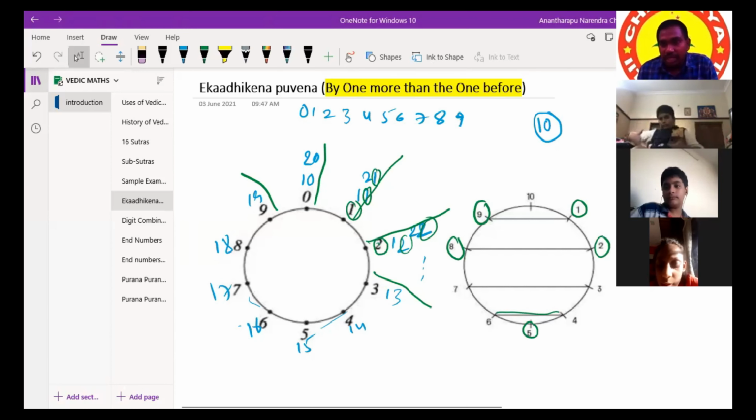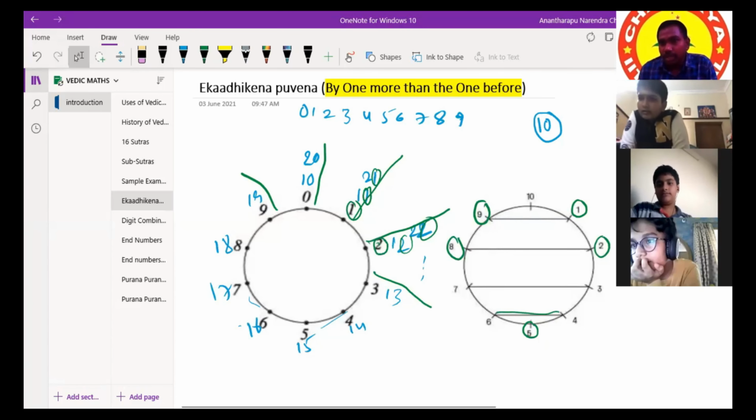1 plus 9. Give other combinations. 3 plus 7, sir. 4 plus 6. And finally 5 plus 5. Those are the same 2 ones, plus that 8 you told. Can anybody give other than these 5 pairs?